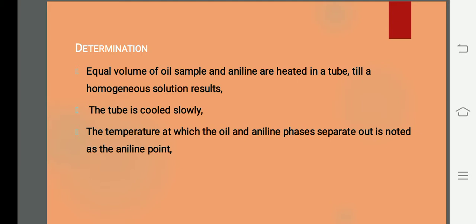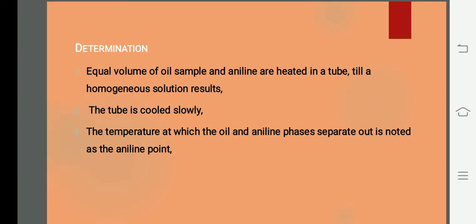Then what you have to do is, you heat the thing. ஹீட் பண்ணும்போது என்ன ஆகும்னா, you get a miscible solution. So after getting a miscible solution or homogeneous solution, what you have to do is, you slowly cool the thing. கூல் பண்ணும்போது என்ன ஆவாங்கன்னா, as the temperature is being reduced, what happens is, they separate into two separate liquids. எந்த பர்டிகுலர் டெம்பரேச்சரில் செப்பரேட் ஆக ஆரம்பிக்குதோ, that particular point we can note it as aniline point. Is it clear for you?